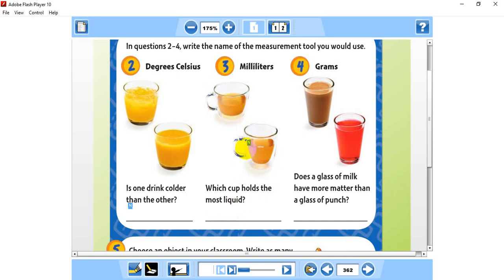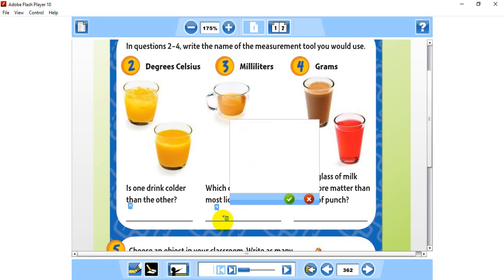So for measuring the volume of liquid, which tool do we use, guys? Graduated cylinder. Okay, guys, graduated cylinder.